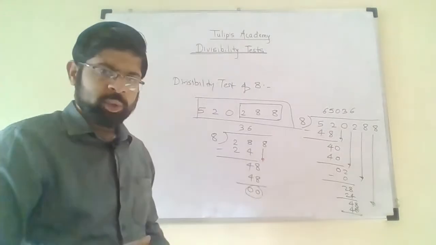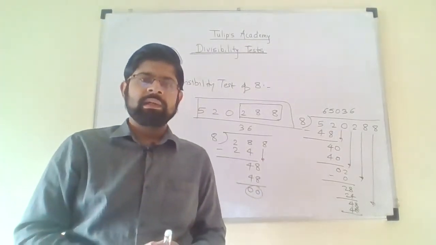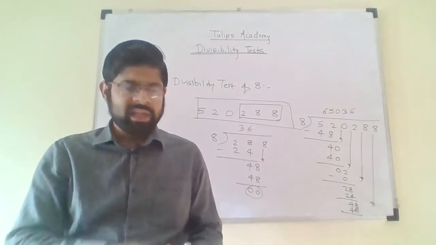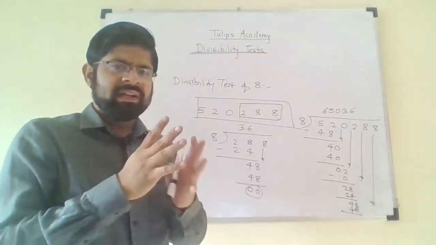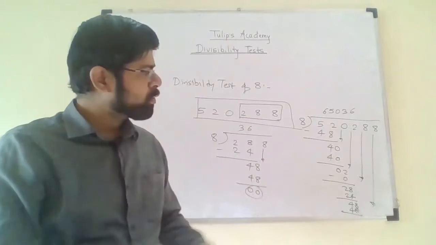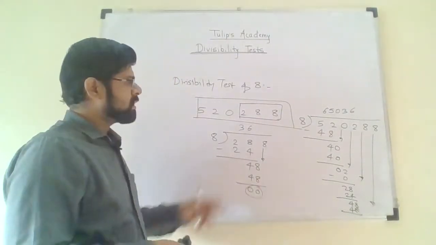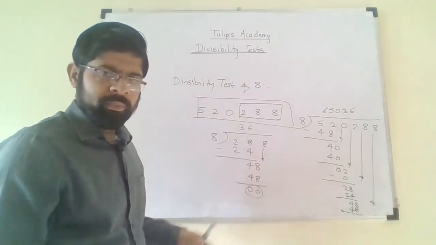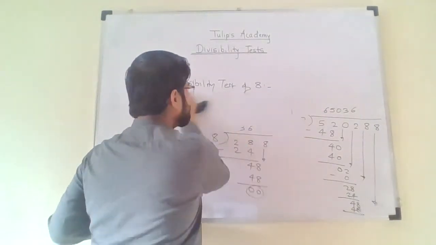But it is a very time consuming process for the students of 7th or 8th standard, because they are beginners. They have recently studied this operation, so they take a very long time to go through this process. So rather than going through the process, considering 288 will be much easier. Okay. Now next is the divisibility test of 9.